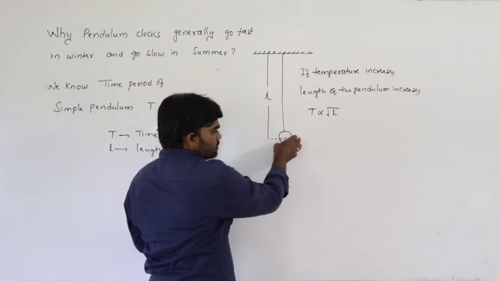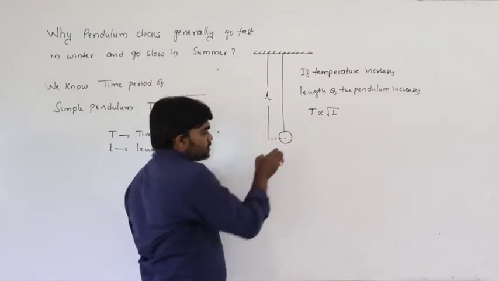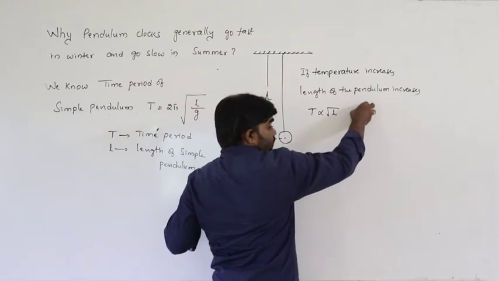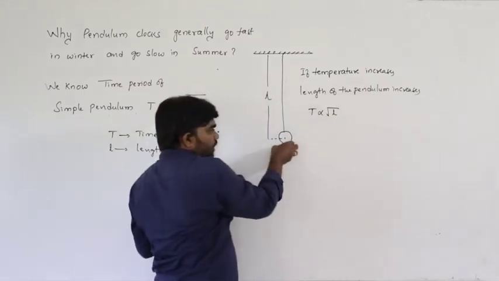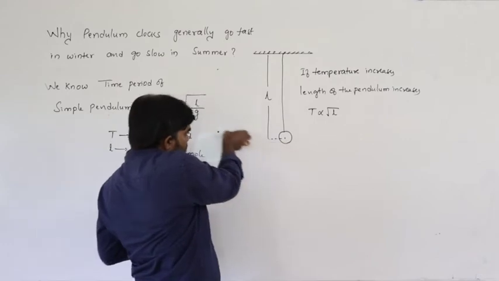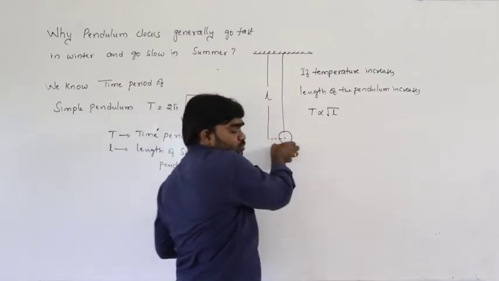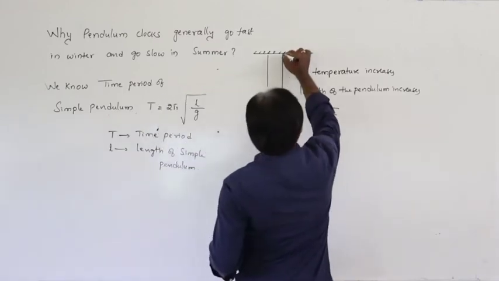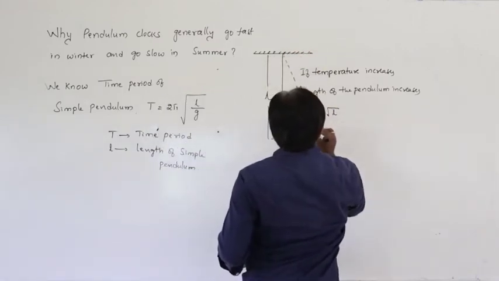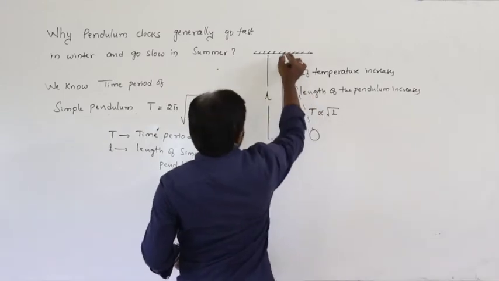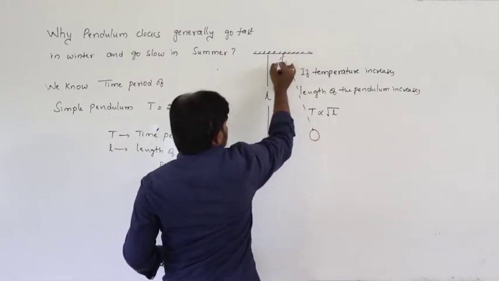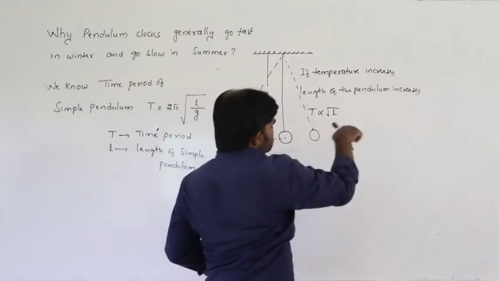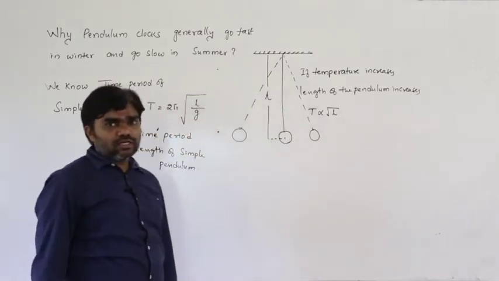One oscillation means the pendulum starts at this position, reaches the extreme position, and again reaches the mean position. Again it reaches the extreme position and again reaches the mean position. This is called one oscillation. See here, this one reaches the extreme position and again the mean position. Again this one reaches the extreme position and again the mean position. This is considered as one oscillation.